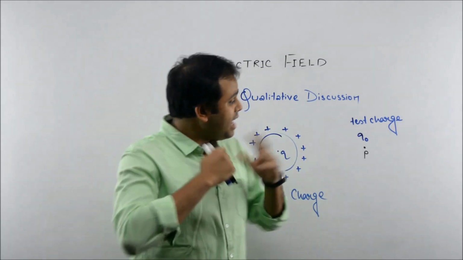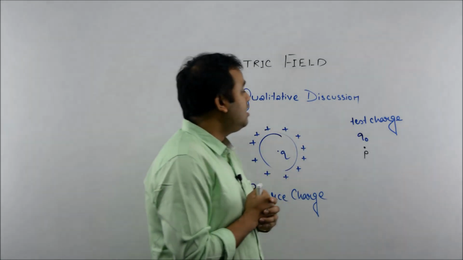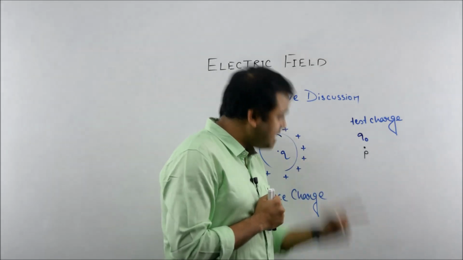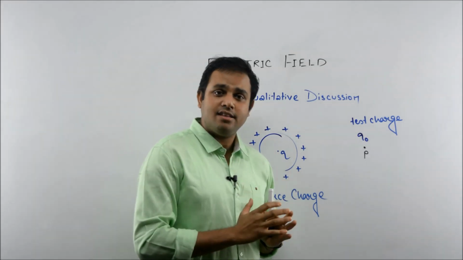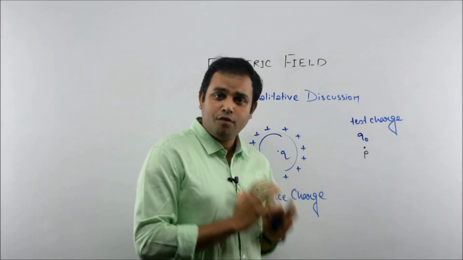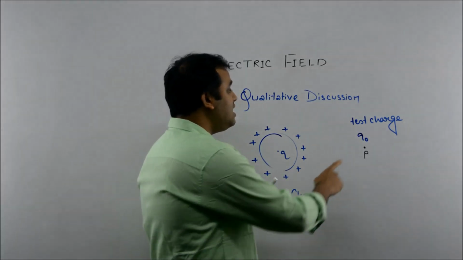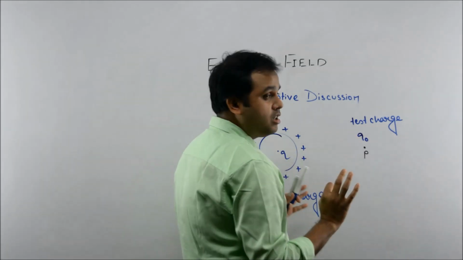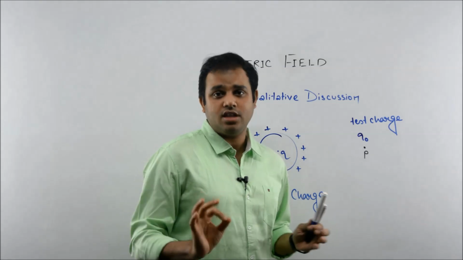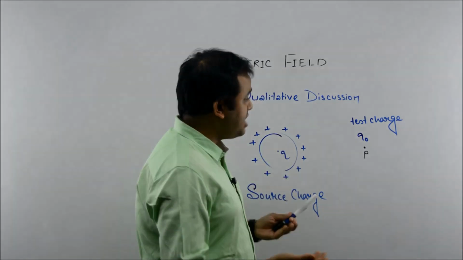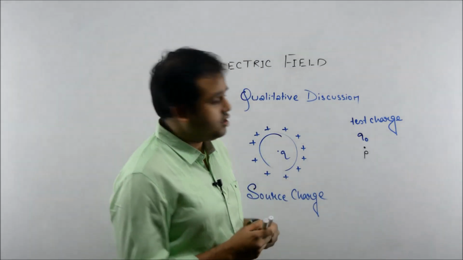Clear? So now let us consider that electric field exists at point P. That means it will obviously experience some electrostatic force. By convention we always consider the test charge as a positive charge. We have just taken it as positive charge.